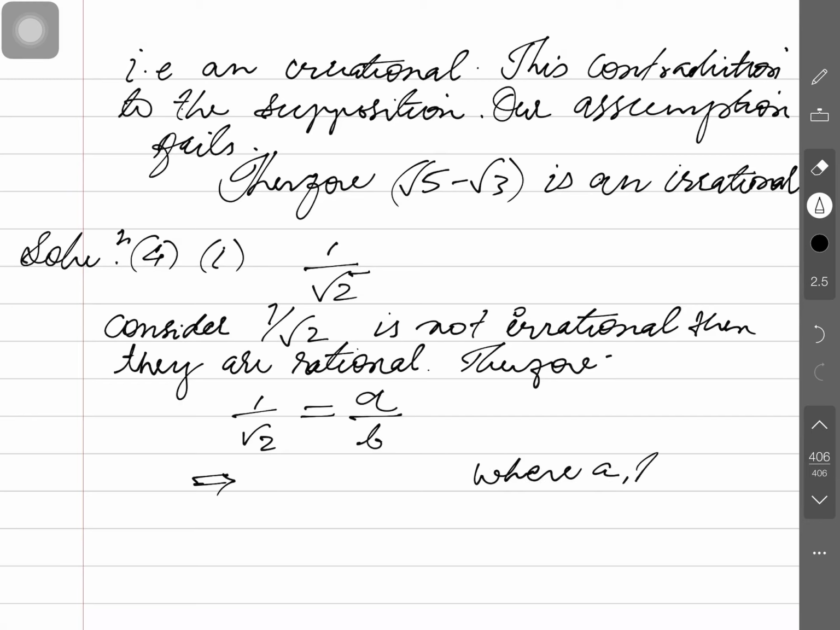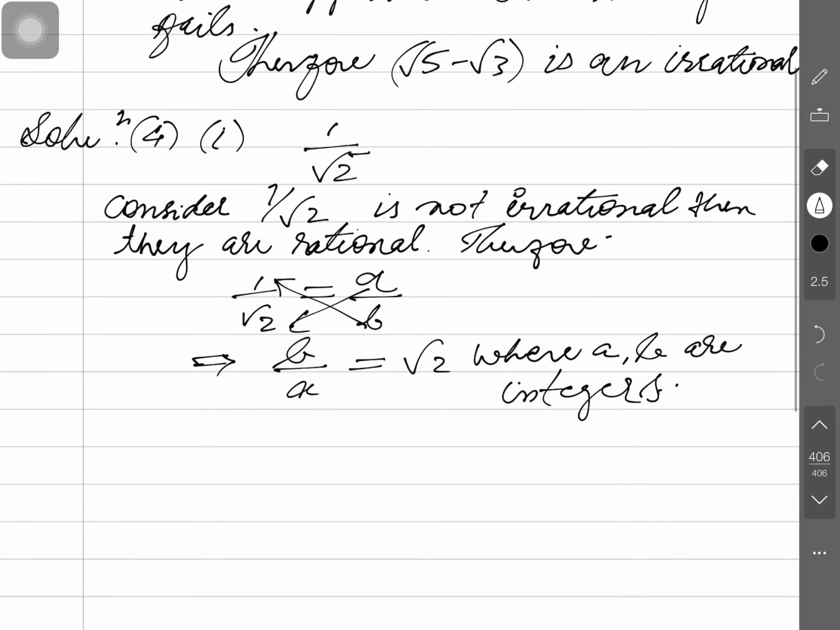Where A comma B are integers. And if they are integers, then again this is to be transferred here, B, or this to A, or this root 2 goes here. So this can also be written here. Also I am telling another operation. Okay, so what will happen here?